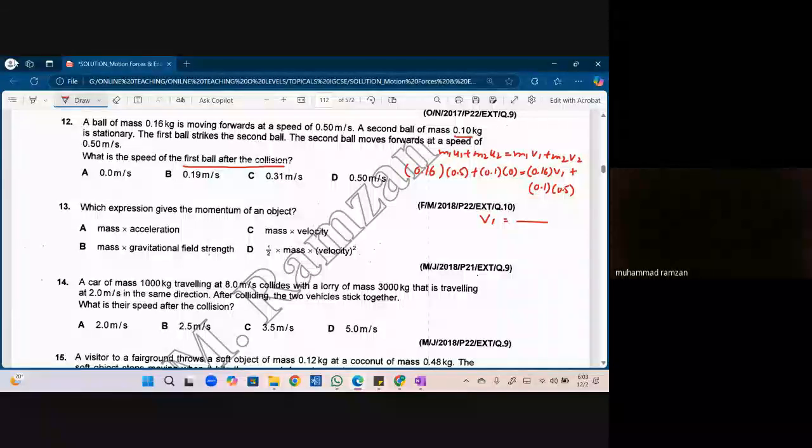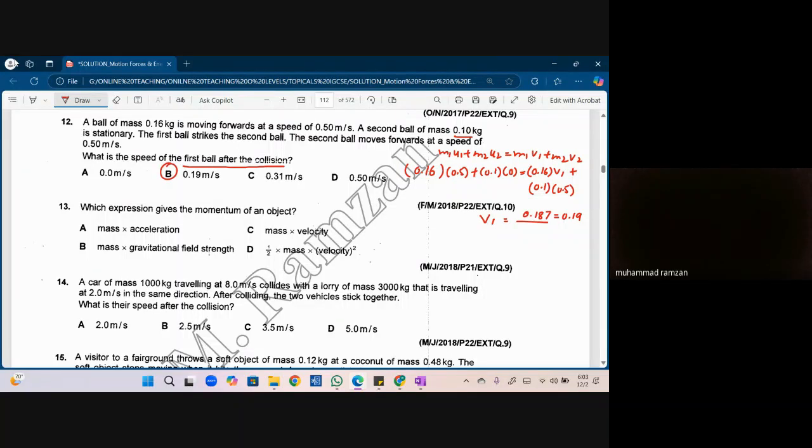Can anyone else confirm this? 0.187 is the answer. Is the answer 0.187? 812 is a very odd answer which is not present here. So this is the answer. Is it the right answer? Okay, fine.